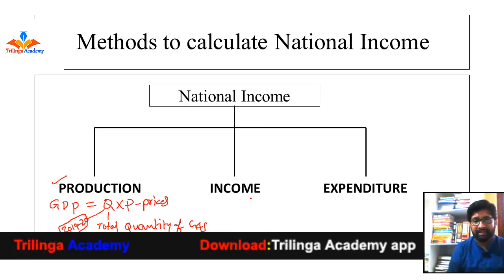Okay, let's see the income method. The income method calculates the income of all the people together. We obtain national income through the income method. Here, to calculate the income of the people, we follow a different procedure: the income method calculates income through the 4 factors of production. What are the 4 factors of production? For example, if I want to manufacture this marker, what are the 4 factors required? First of all, I want to start an industry, right? To establish an industry, I want land. Land is one of the factors of production.